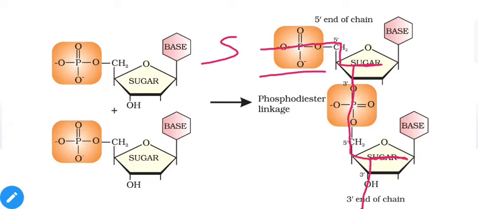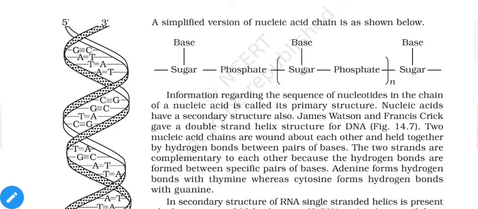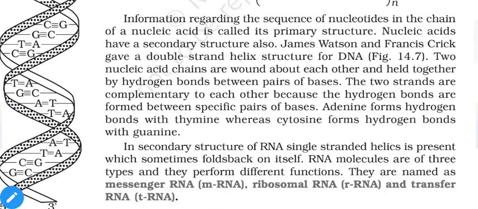That means these base molecules attached with sugars are present as branches. So the simplified structure will be something like this: sugar, then phosphate, then sugar, then phosphate, n times, and the base will be present as a branch on the sugars. Information regarding the sequence of nucleotides in the chain of a nucleic acid is called its primary structure. Nucleic acids have a secondary structure also.